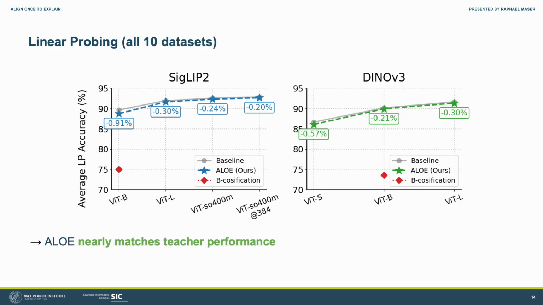If we extend the evaluation to 9 additional coarse and fine-grained datasets, we can see that also in this case ALOE is competitive with the original foundation models. Additional experiments showing the competitiveness of ALOE in dense prediction tasks and zero-shot vision language explanations can be found in the paper.